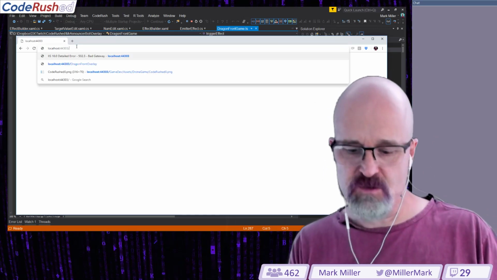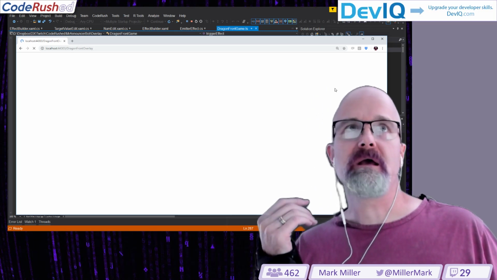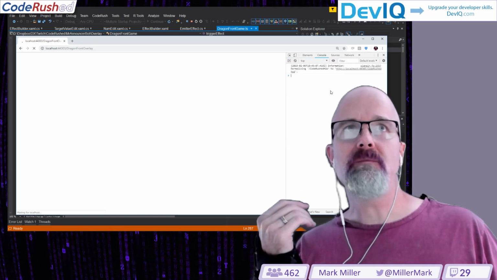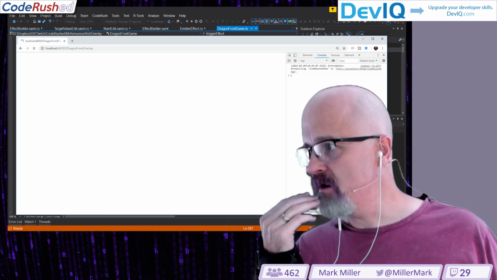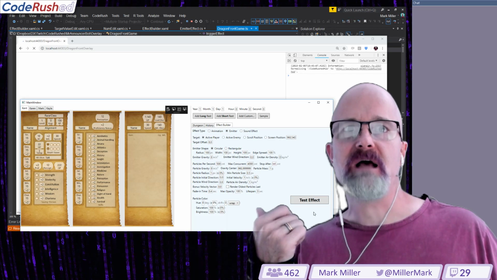Okay, so let's switch over to the Dragon Front overlay. Let's bring up the console window, and let's see if we can send over an emitter effect and see if anything comes over. Wouldn't that be awesome if this actually worked?